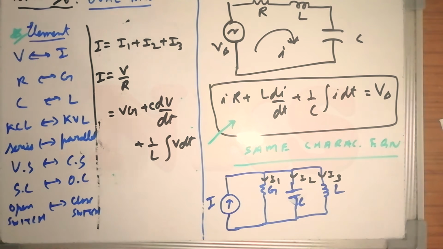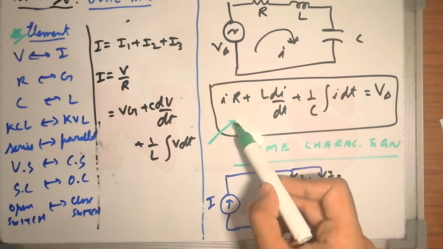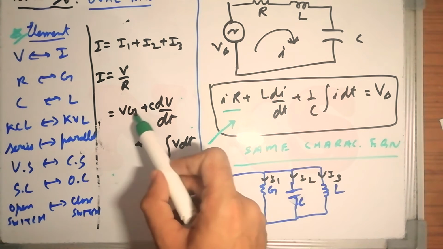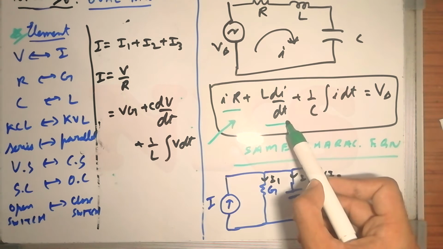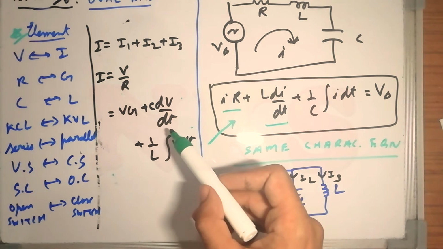Two circuits are said to be dual of each other if they are described by the same characterizing equation with dual quantities interchanged. Now the important point is the format of this equation: one is a simple algebraic term, IR, then L di by dt, then C dV by dt, and this.